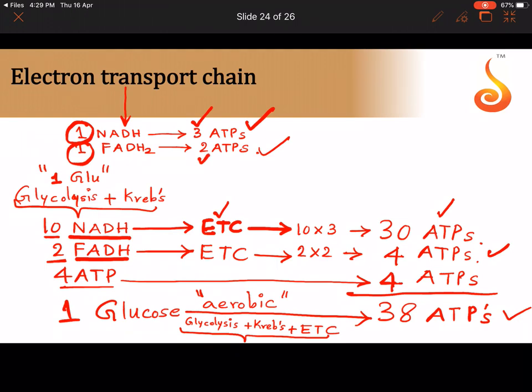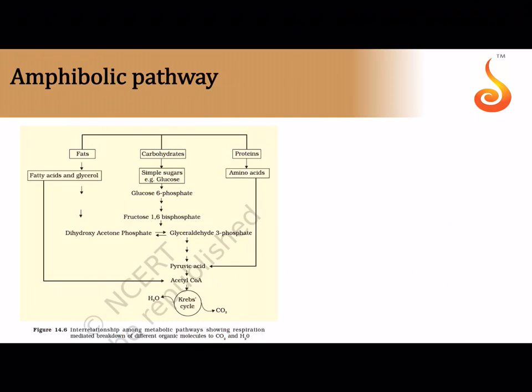So 10 into 3 is 30 ATPs, and 2 into 2 is 4 ATPs. If you remember, in the Krebs cycle we got 8 NADH, and in glycolysis we got 2. So 8 plus 2, we got 10 NADH. In the Krebs cycle, from 1 pyruvic acid we got 1 FADH2, but since I am talking in terms of one glucose, the Krebs cycle happens twice, so it is 2 FADH2. And out of these 4 ATPs, 2 ATPs came from the Krebs cycle and 2 ATPs came from glycolysis.